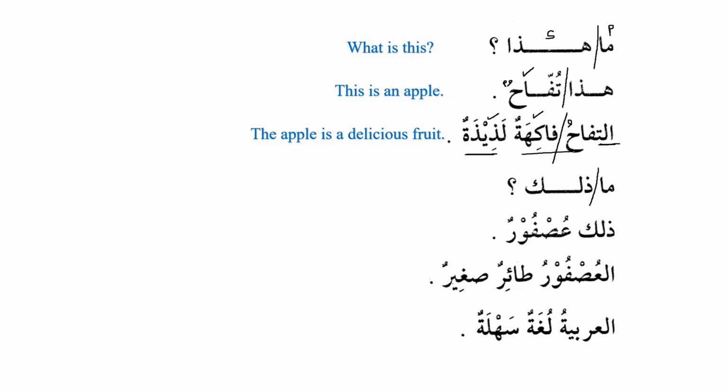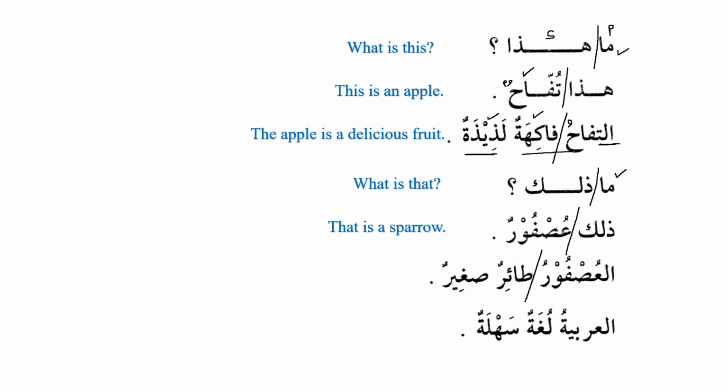ما ذلك, what is that? ذلك عصفور, that is a sparrow. Again, we can see that tufah is غير عاقل, so we have ma over here. Similarly, عصفور is غير عاقل, so that's why we have ma here as well. ذلك عصفور, that is a sparrow. Now when we mention the same bird again, we will say al-usfuru طائر صغير.